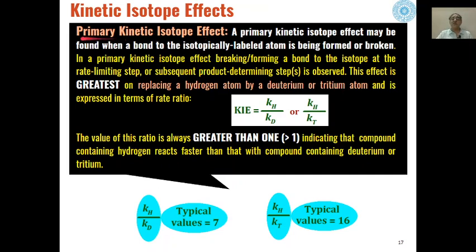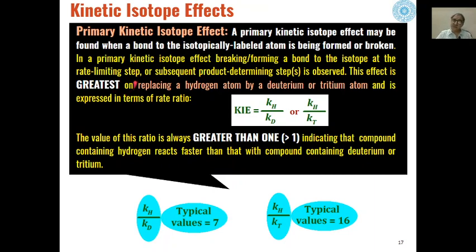Such effects are known as primary kinetic isotopic effects when there is bond breaking or bond formation with respect to the isotopically labeled atom, and that step is a slow step or the rate determining step.